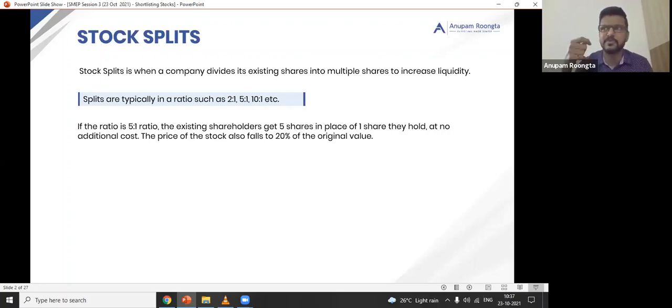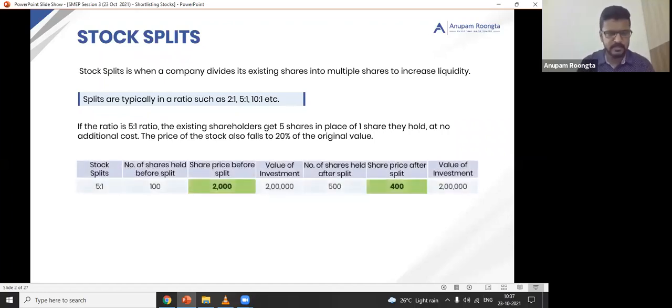Right? It's like you give a 500 rupees note to the RBI. The RBI says that this note is no more valid. You give 500 rupees note to the RBI, and they give you 5 notes of 100 rupees each. So your wealth remains the same, the amount you had remains the same, just that 500 rupees has been split into 5. And the stock also falls down to 20% of the original value.